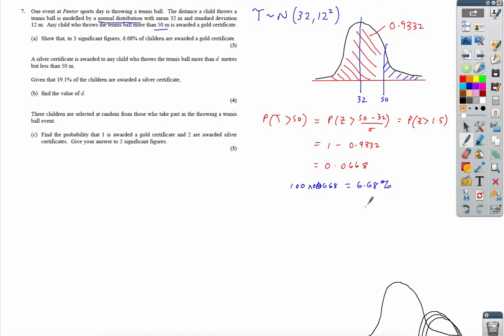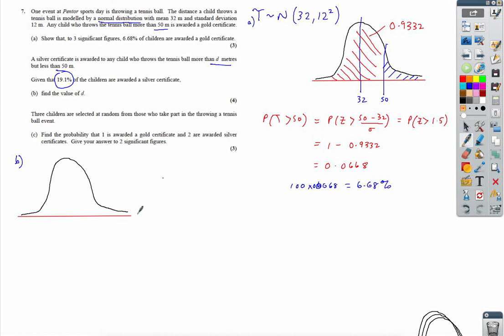3 marks. Right, a silver certificate is given to any child that gets more than a certain distance but less than 50. Only 19% of kids get a silver. So let's think about this again then. Always think of your diagram and think about your areas on this question. That's the best place to start.